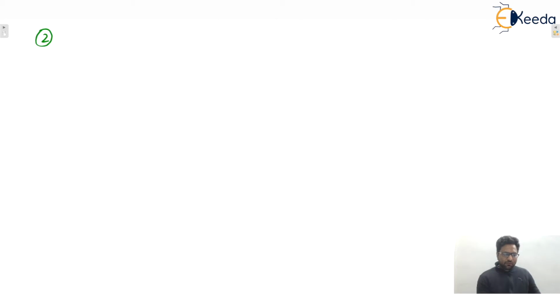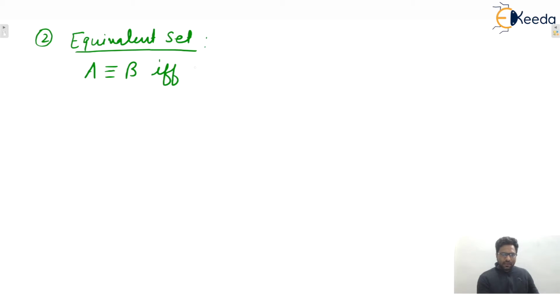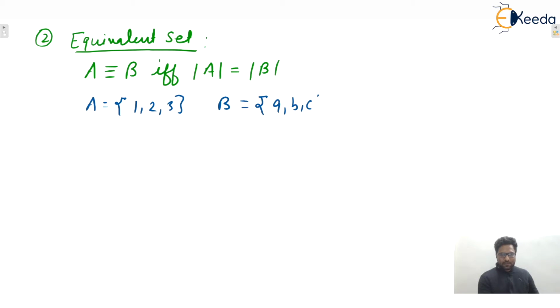Second type, we can say, what are the equivalent sets. Equivalent sets: a set A is equivalent to set B if and only if cardinality of set A equals cardinality of B. What does it mean? Let us consider a set A = {1, 2, 3}, and one more set, let's say B, containing three elements a, b, c.